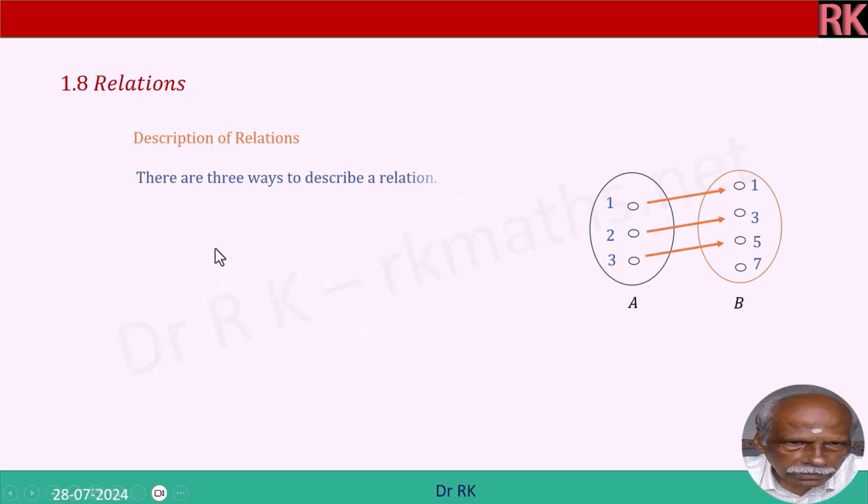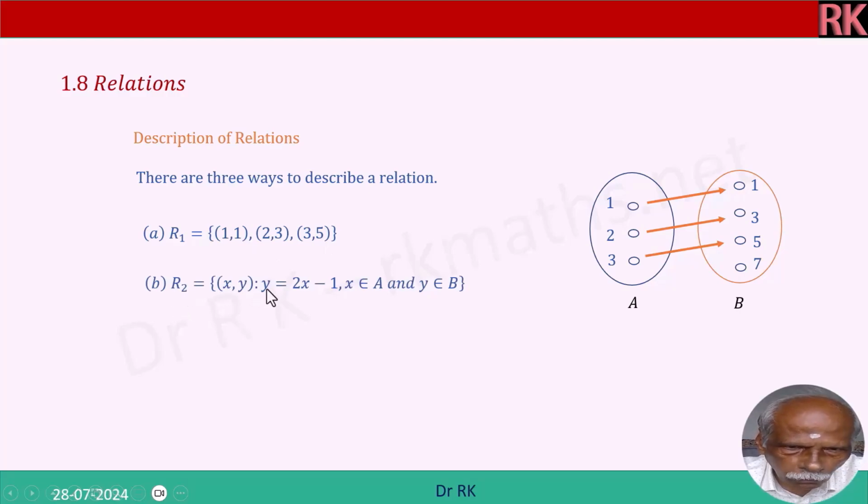We will see here the description of relations. There are 3 ways to describe a relation. R1 is equal to {(1, 1), (2, 3), (3, 5)}. This is by listing ordered pairs. R2 is by set builder form, {(x, y) such that y is equal to 2x minus 1}, where x is an element of A and y is an element of B. And the third one, R3 is given by x related to y implies y is equal to 2x minus 1, where x is an element of A and y is an element of B. This is an implied description, right?